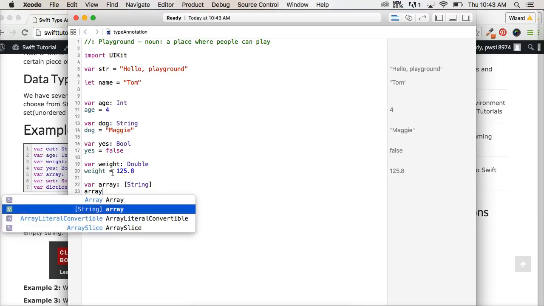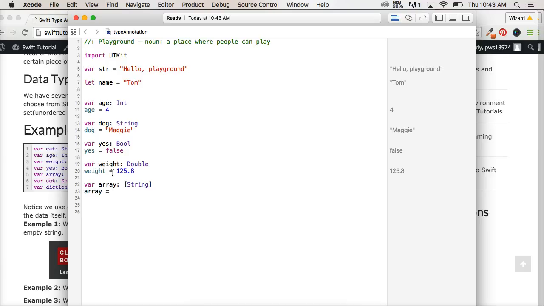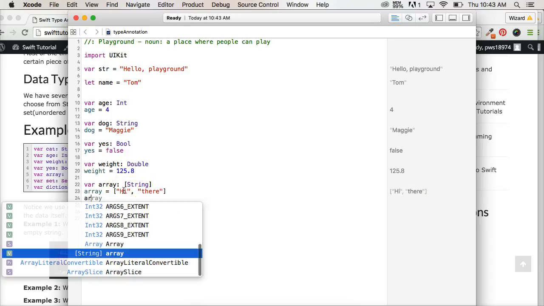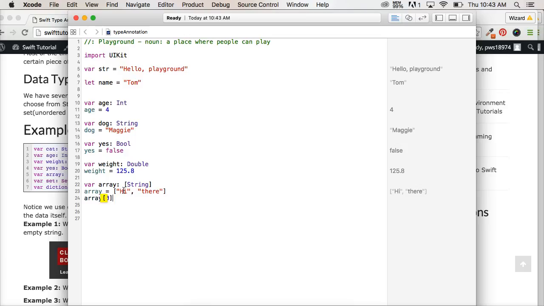So we could do array is equal to, and then square brackets, and we say hi, and we do comma there. All right, so I got two strings in an ordered list, and if I wanted to get hi, we're going to go over this a lot more, so don't get all freaked out that I'm not really explaining it. We created an array that contains two strings, and I'm able to access that by a number because this is an ordered list, and I was able to access hi because it's 0, and an array always starts at 0, 1, and counts all the way up.